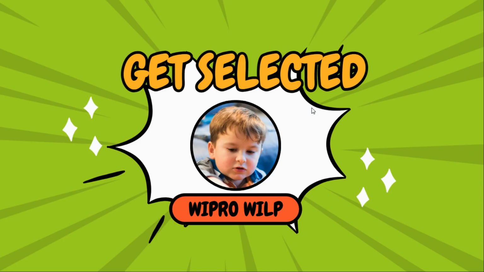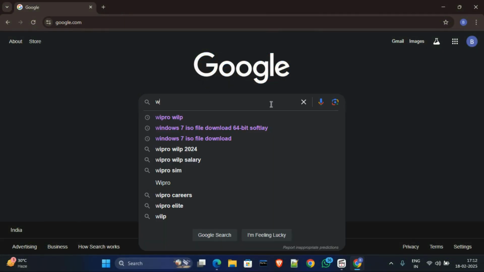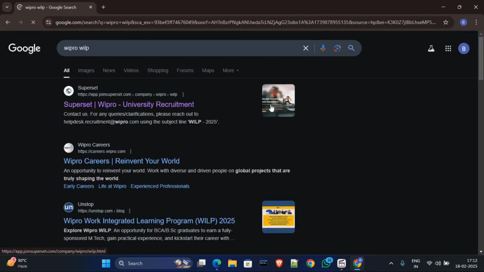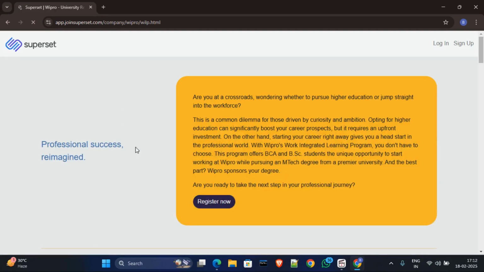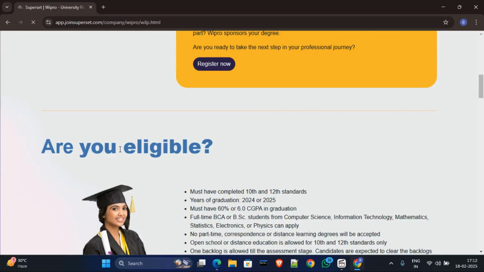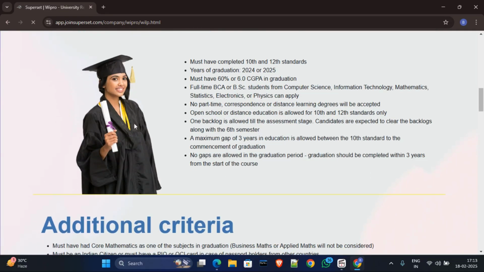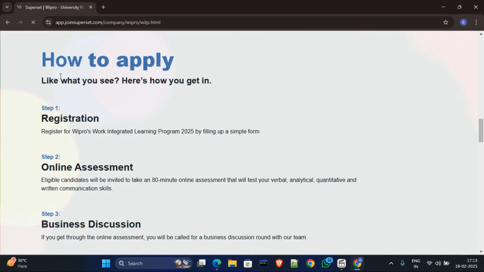And here I will guide you how to register. So now search Wipro, hit enter, and click on this first link, Superset Wipro University Requirement. After clicking this, a web page will open, and here you can see all of these details of the job description and the eligibility. I have already explained how to apply.